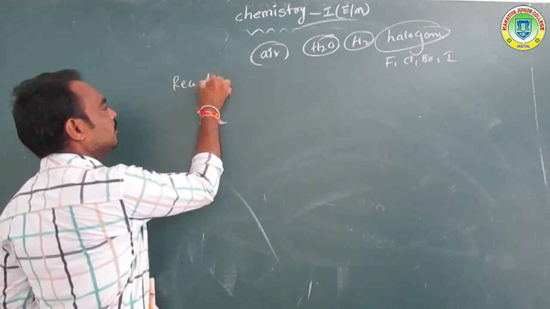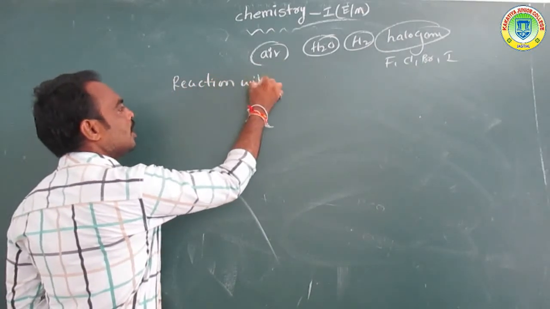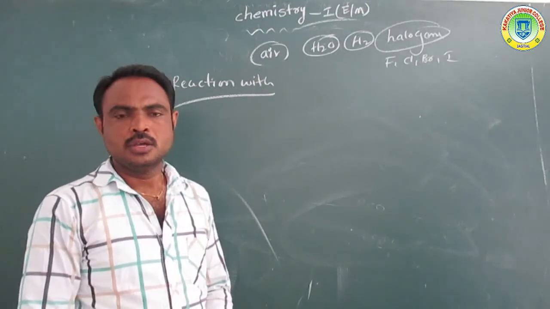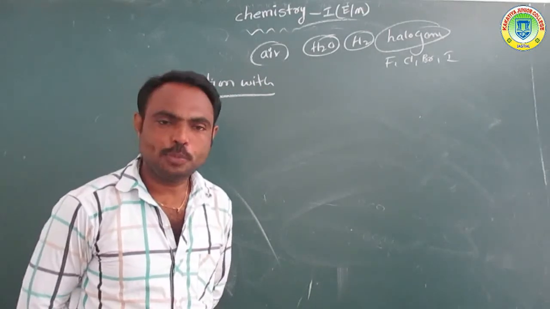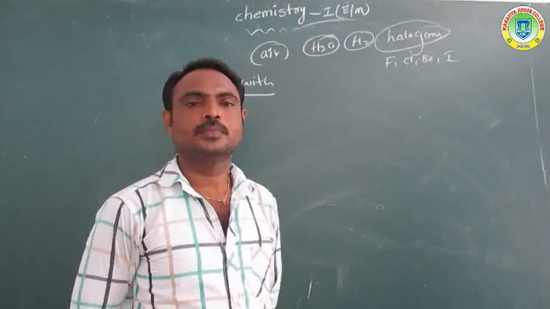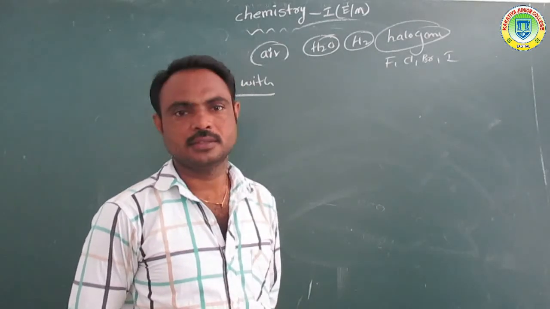Next, reaction with acids. Alkaline earth metals react with acid to form salt and hydrogen gas.